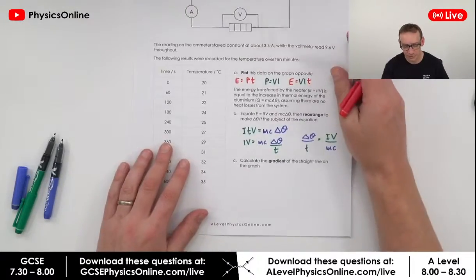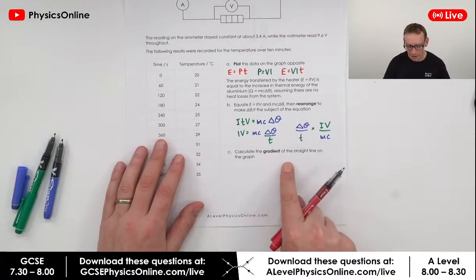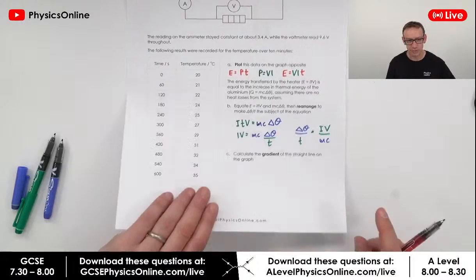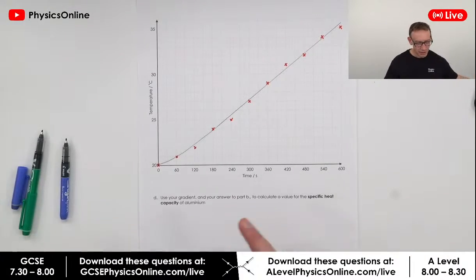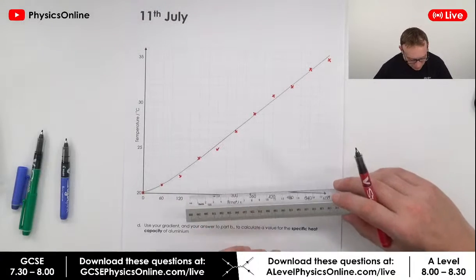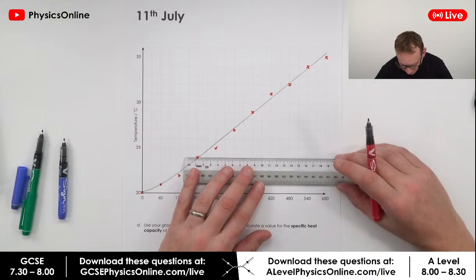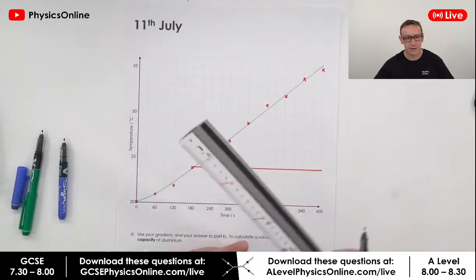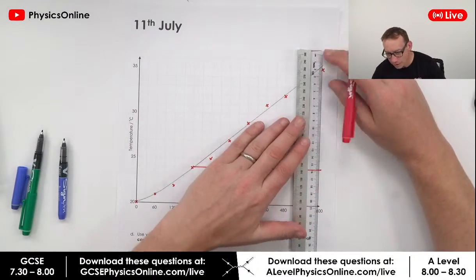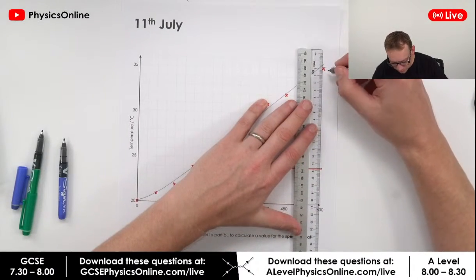Janelle F. What does a gradient show? Right, so we've done that. Calculate the gradient of the straight line on the graph. So, I said this the other day, draw a big triangle. I'm going to do this to the line of best fit, so I'm going to go here to here. Draw a big triangle, but only on the straight part of that.